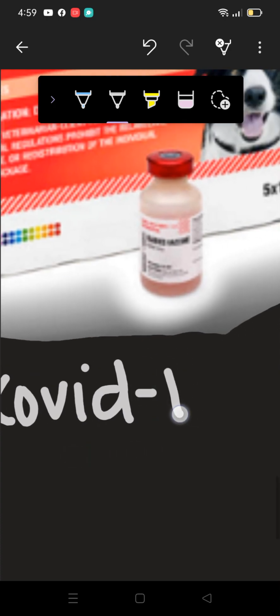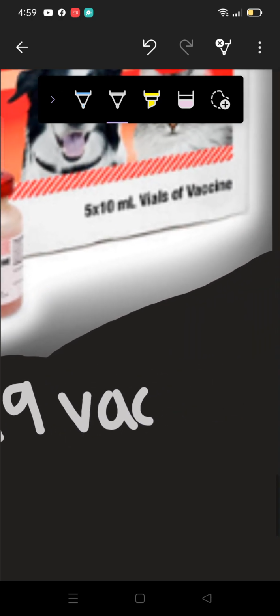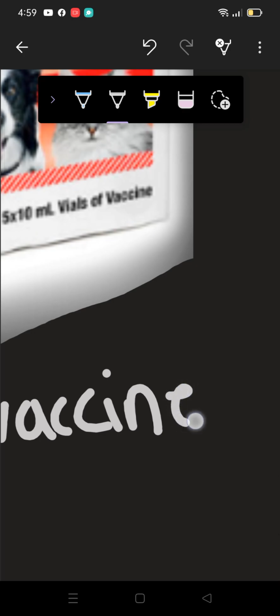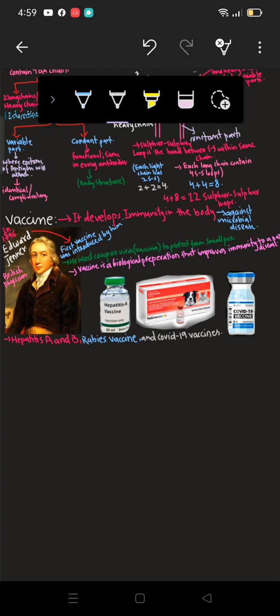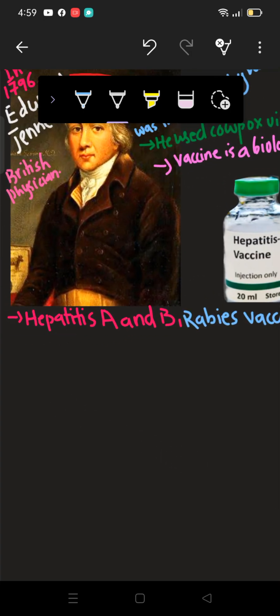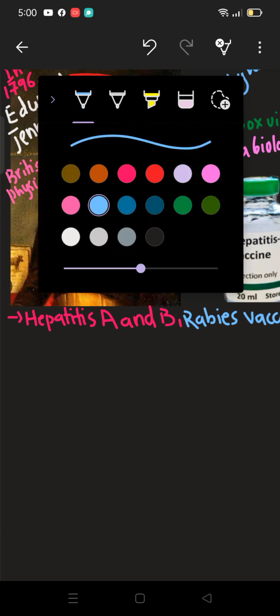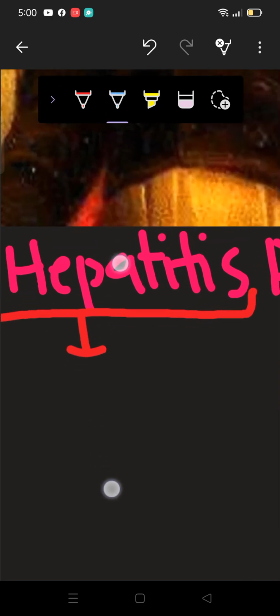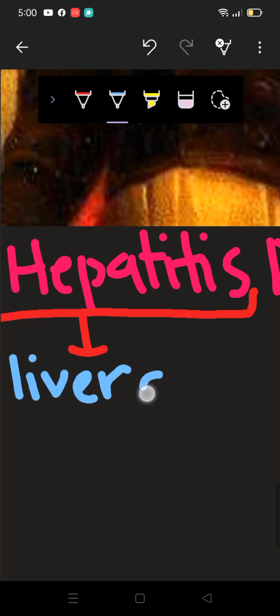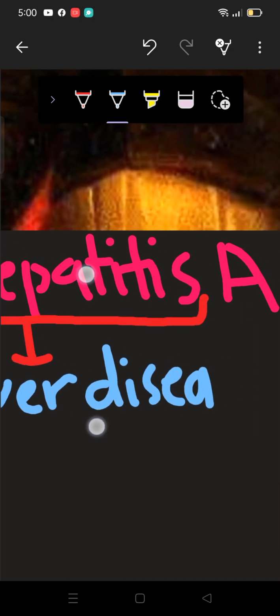There are a lot of vaccines; I have just taken three examples. Vaccines, as we know, are used before the disease. Hepatitis is a disease of the liver, so before that disease, the hepatitis A and hepatitis B vaccines are given to people. Hepatitis is a liver disease or disorder.